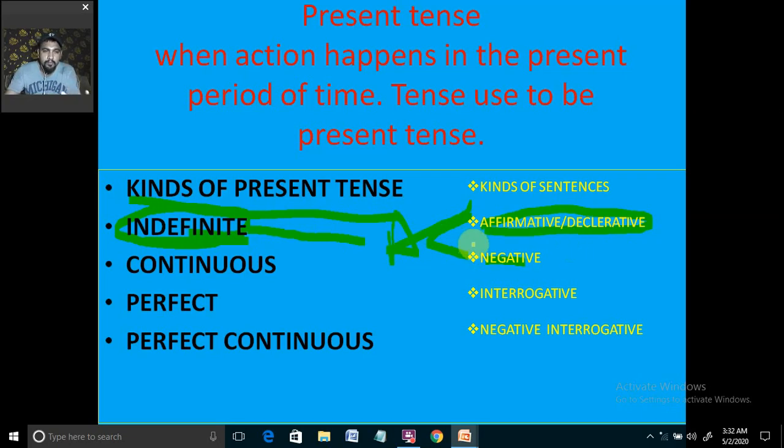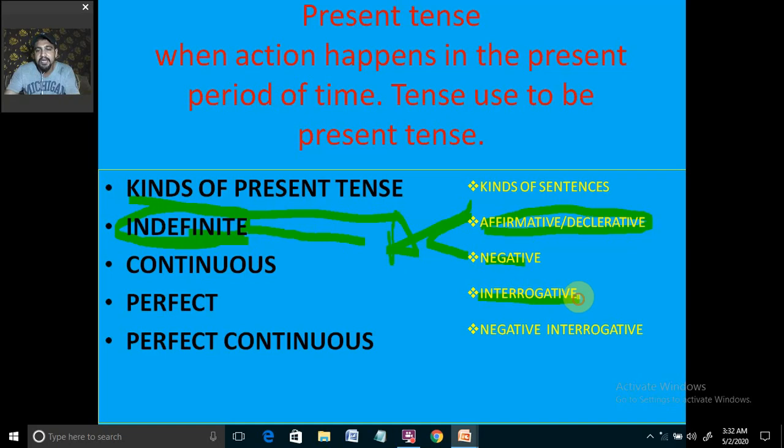Both have different structures, and if both have different structures, then for sure their meanings would also be different. Declarative means we are declaring, we are simply saying something in affirmation, saying yes. But negative means we are saying no. In the statement, some sort of negation would be used.